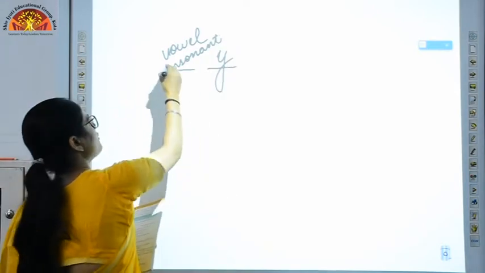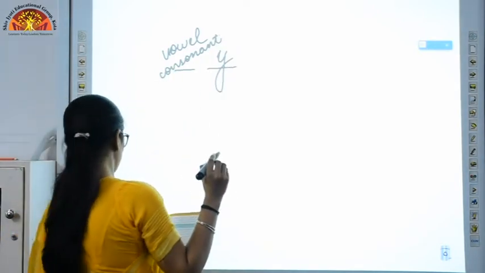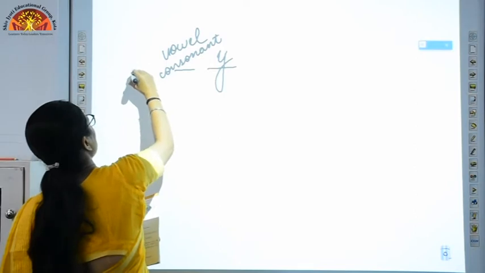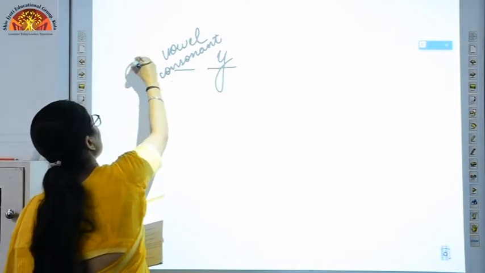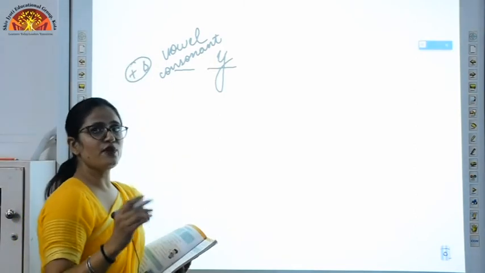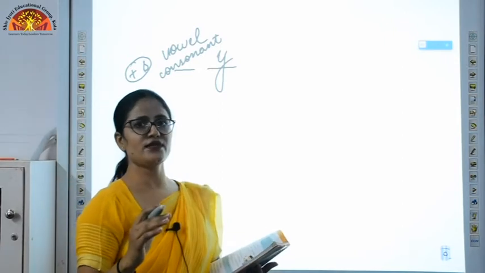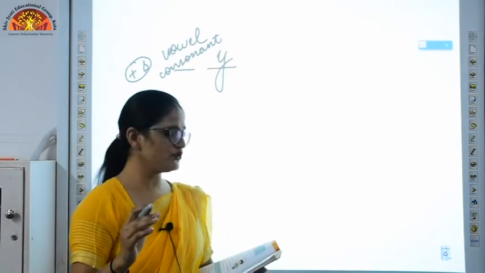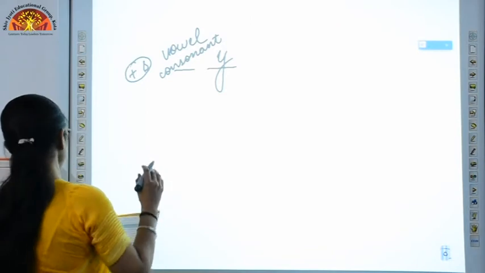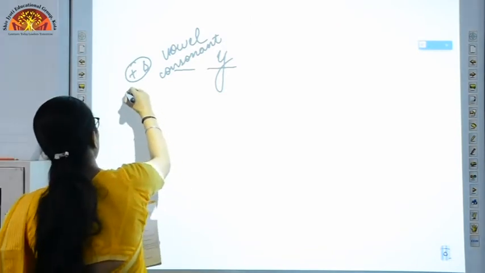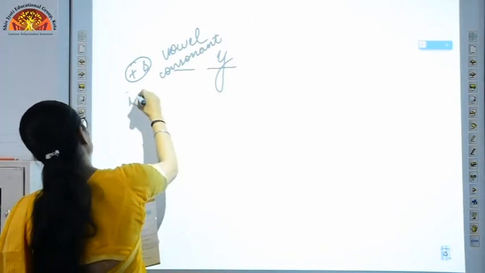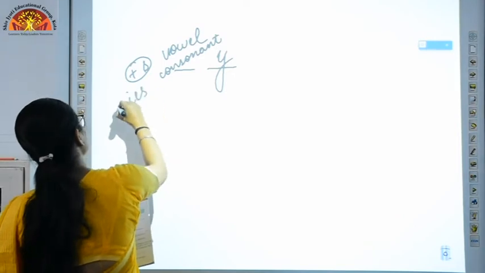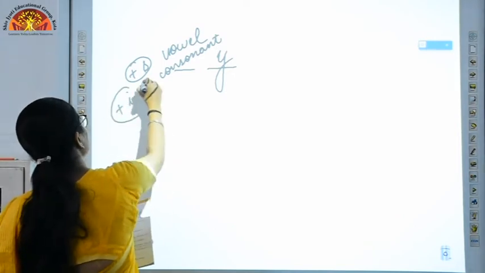So if there is a vowel, we just simply need to add S to it. Okay, and if there is a consonant just before Y, then you have to replace Y with I and add ES to it. Okay, so in total you need to add IES.